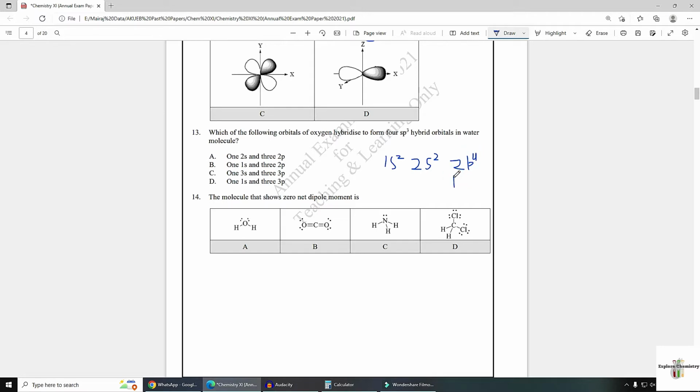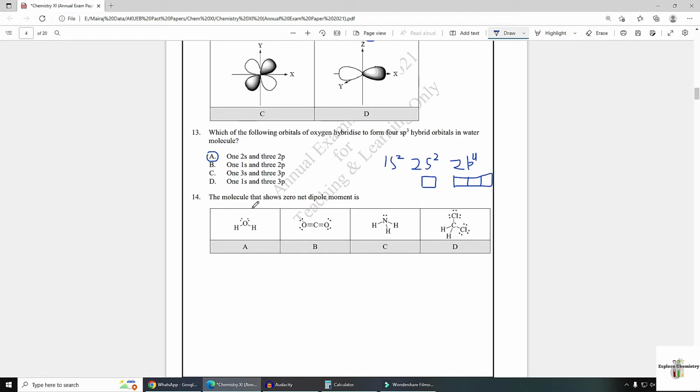In P there are 3 orbitals, px, py, pz. In S there is only one orbital. So these 4 orbitals are involved in hybridization, which is sp3: one 2s and three 2p orbitals. 2s and 2p orbitals are involved. So option A is the answer.